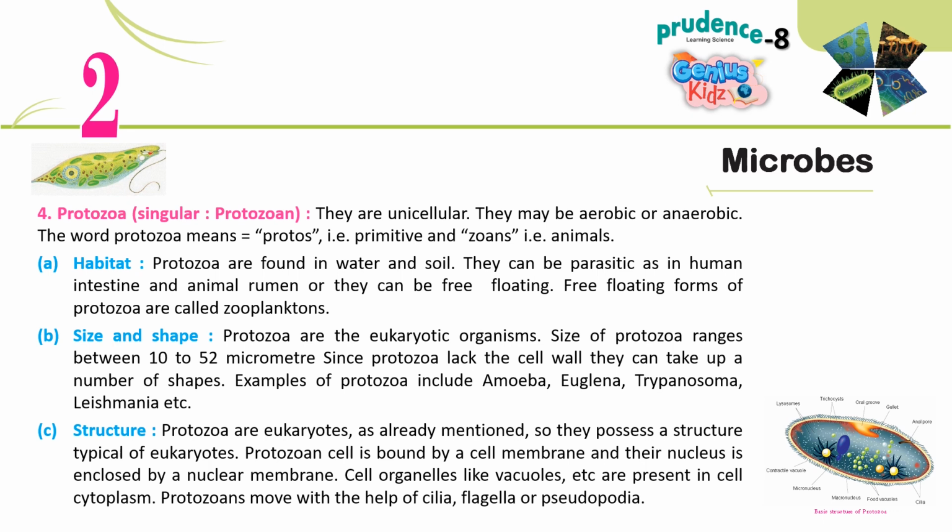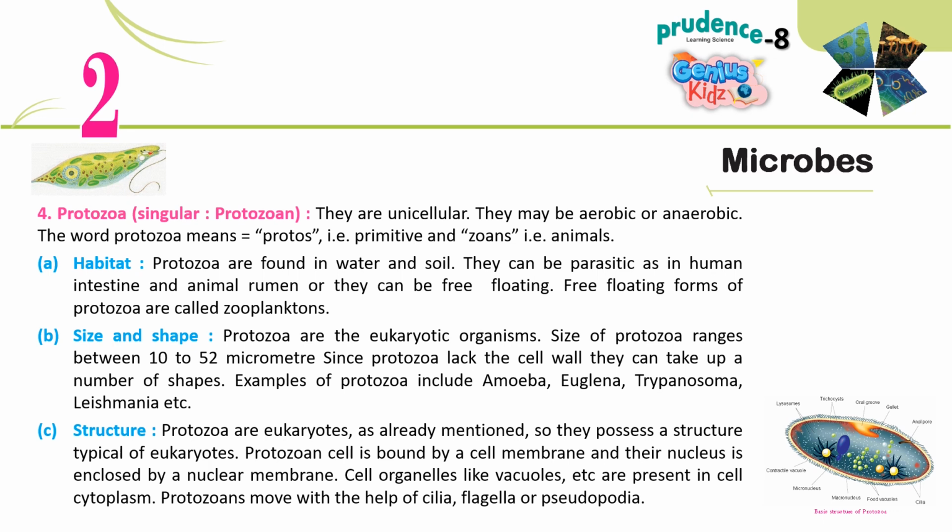B. Size and shape. Protozoa are eukaryotic organisms. Size of protozoa ranges between 10 to 52 micrometers. Since protozoa lack a cell wall, they can take up a number of shapes. Examples of protozoa include amoeba, euglena, trypanosoma, leishmania, etc.